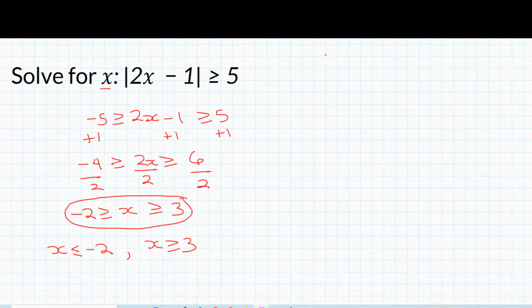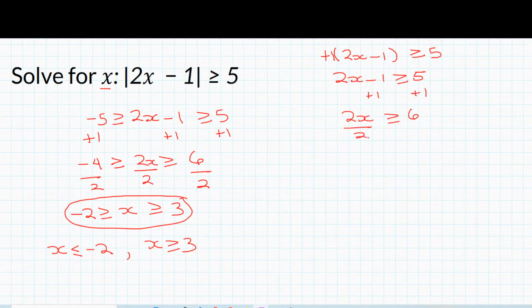So let's start with the positive expression. Plus 2x minus 1 is greater than or equal to 5. Now we're going to solve for that. We can take the plus out, because plus here simply means +1. So we have 2x minus 1 greater than or equal to 5. Let's add 1 to both sides, and we have 2x is greater than or equal to 6. Then we divide by 2, and we have x greater than or equal to 3. So you can see that we ended up at this point as well.